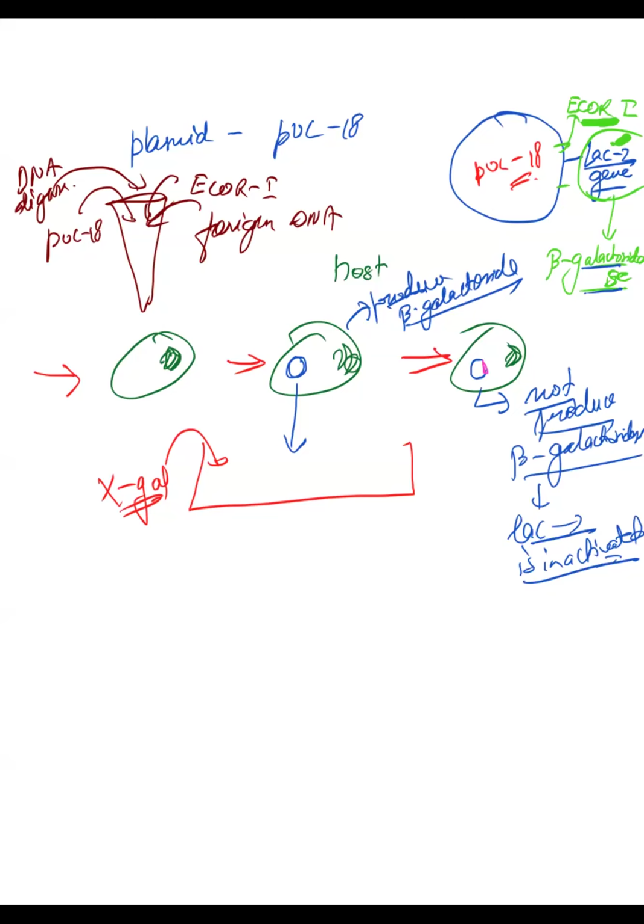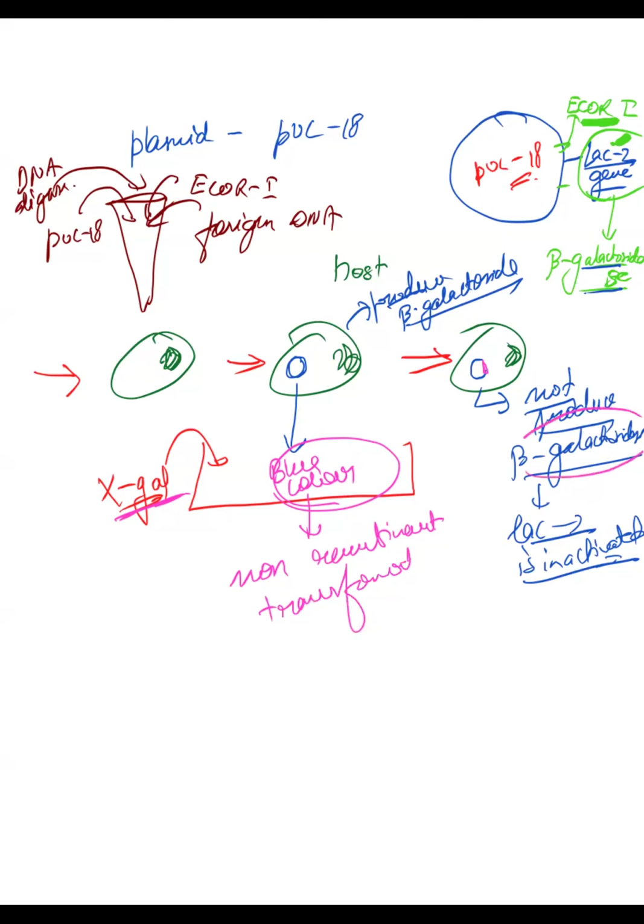If it is producing beta galactosidase, it will convert X-gal into products and it gives you blue color. So whatever colony is of blue color, that means it is a non-recombinant transformant. Now see the last one. Here there will be no beta galactosidase, so it remains colorless because X-gal will not be converted into product. Whatever is colorless is a recombinant transformant. So you can differentiate by seeing the color.